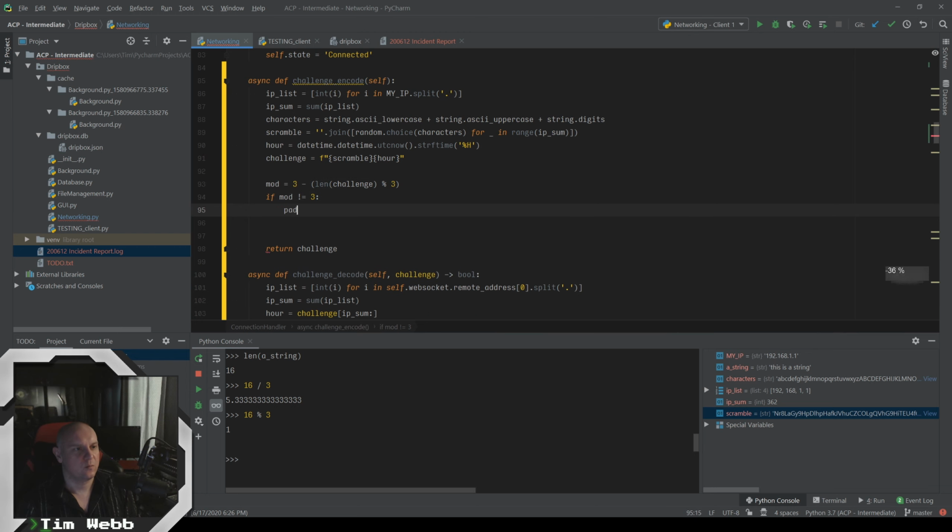So we'll do our padding equals, this is a cute trick that you can do in Python. I'm saying our padding equals this, and we're going to multiply that by mod. So if mod is 0, then you get no equal signs. If it's 1, you get 1. If it's 2, you get 2. And you should never get 3, because there would never be 3 in a base 64 thing. So we just tack that onto the challenge. Padding. Just pop that up there.